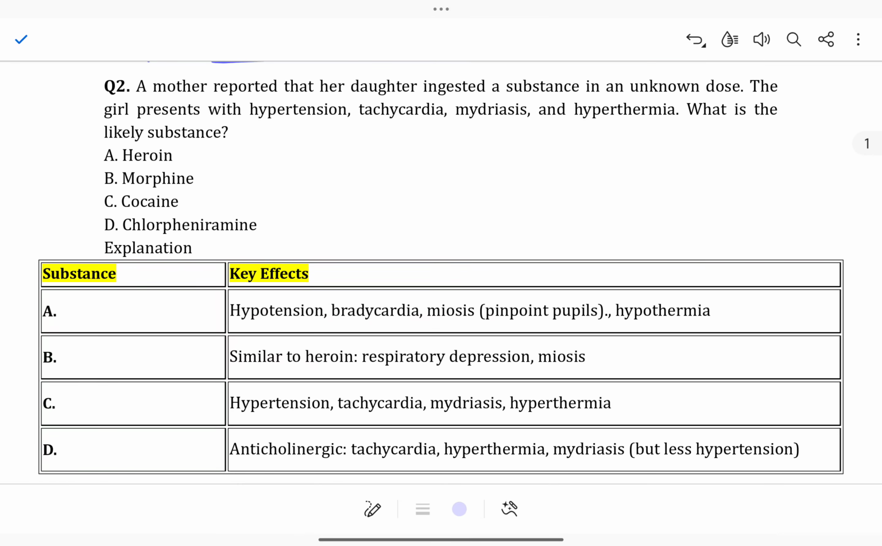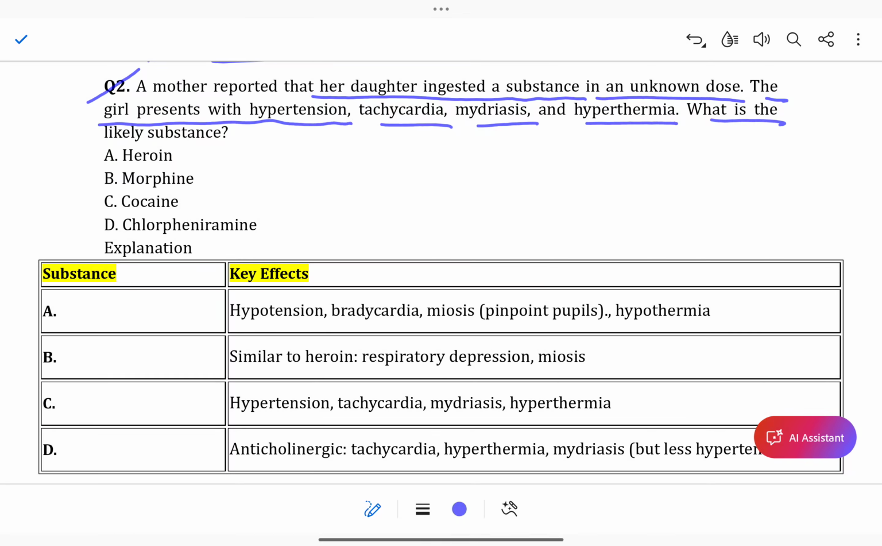Come to another question. Question number 6. A mother reported that her daughter ingested a substance in an unknown dose. The girl presents with hypertension, tachycardia, mydriasis, hyperthermia. What is the likely substance? Option A, heroin. Option B, morphine. Option C, cocaine. Option D, chlorpheniramine. What is the answer?